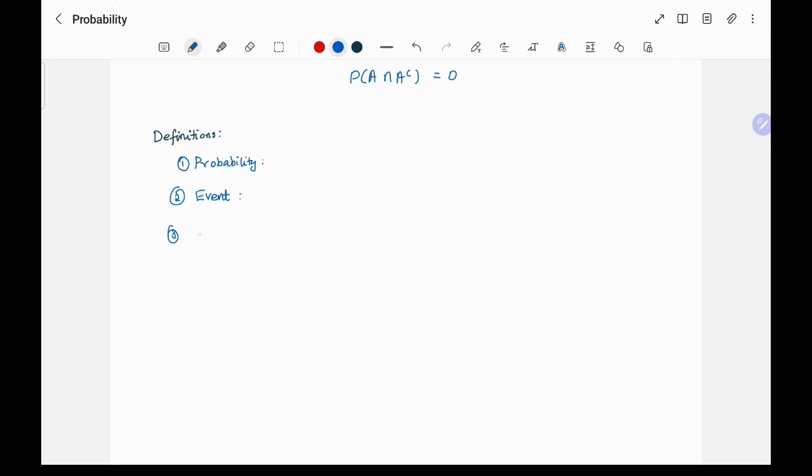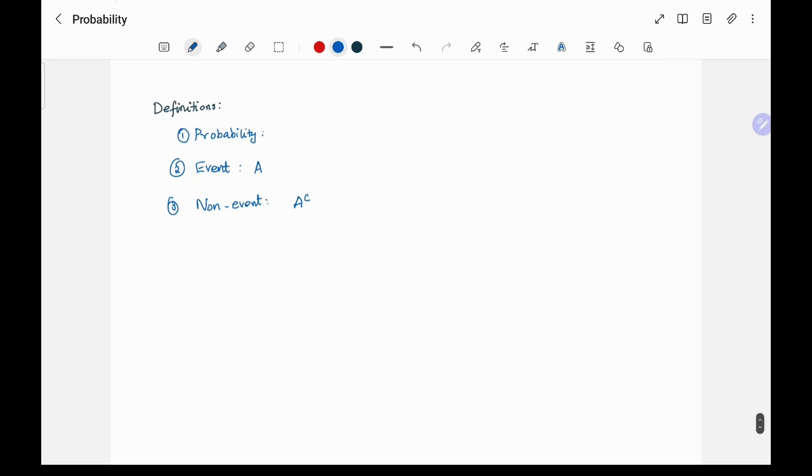And then next we'll define non-event. Non-event is nothing but this A complement. So if A is an event, this A complement, anything except the event, anything other than the event, that will be a non-event. And then the fourth one, we already saw, mutually exclusive events. So if one event occurs, it is guaranteed that the other will not occur.